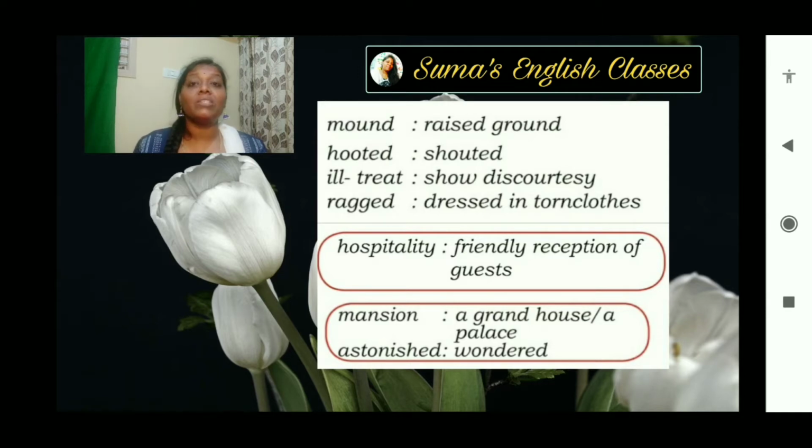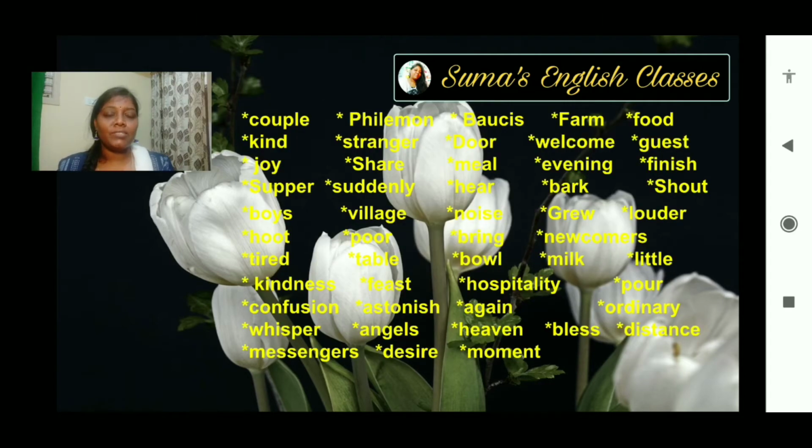Okay, these are some of the new words and some of the keywords from the lesson which you need to pay attention to and learn with spellings. So please be ready with your textbook and pencil